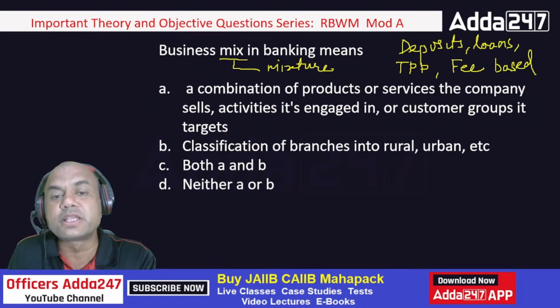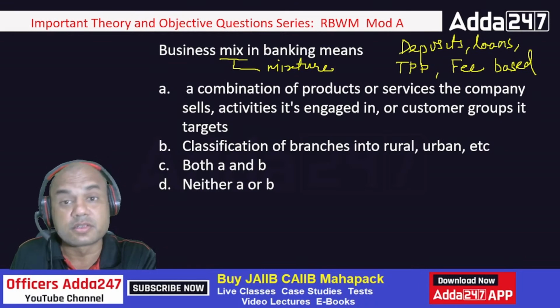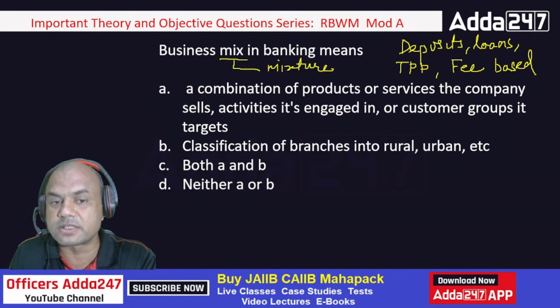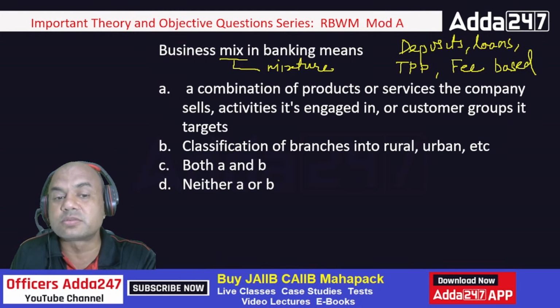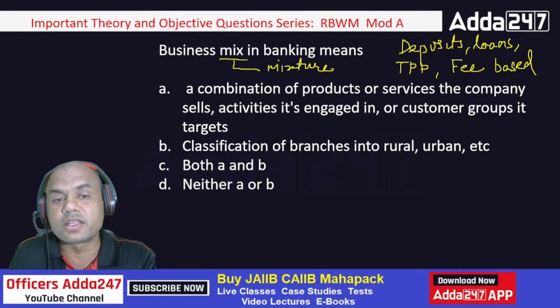So all of these are added, and my business mix becomes whatever I can offer to that customer. What can I offer to the customer? Let's look at the options. A: a combination of products or services the company sells, activities it's engaged in, or the customer groups it targets. So business mix means a combination of products or services the company sells. See this, products or services.